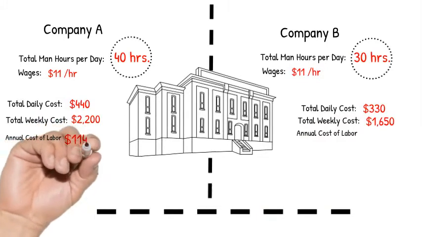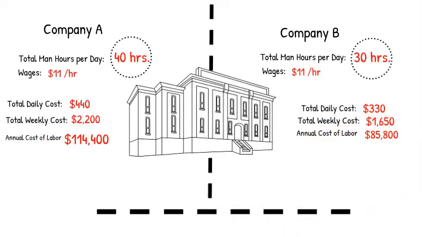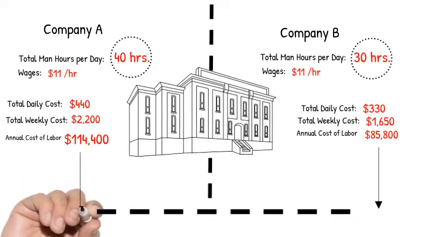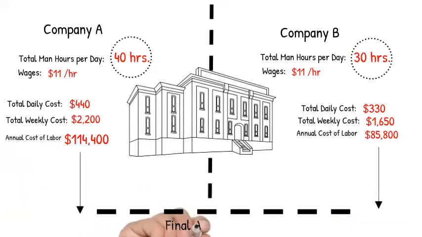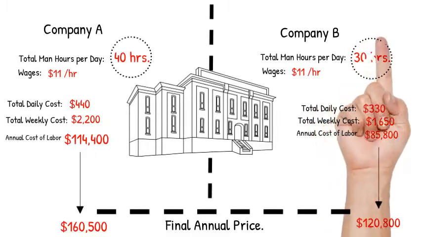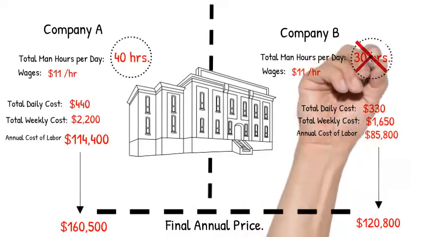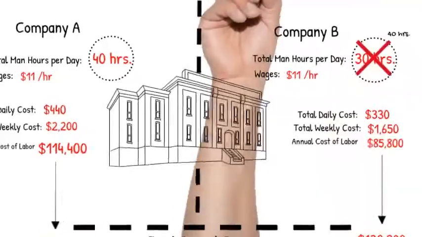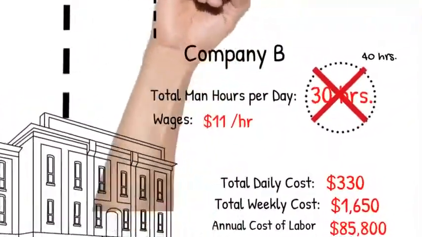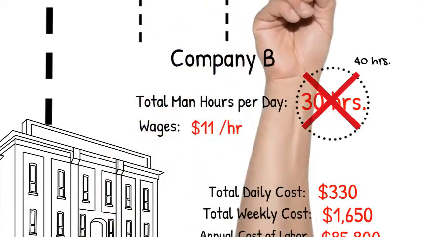So when comparing the final annual prices of Company A and Company B, it almost seems unreasonable to pick Company A purely because they are more expensive. However, Company B's final annual price is solely dependent on their calculation of 30 hours a day. So the problem comes when Company B discovers that they cannot physically clean the facility in the 30 hours, and they must take 40 hours to clean the facility.